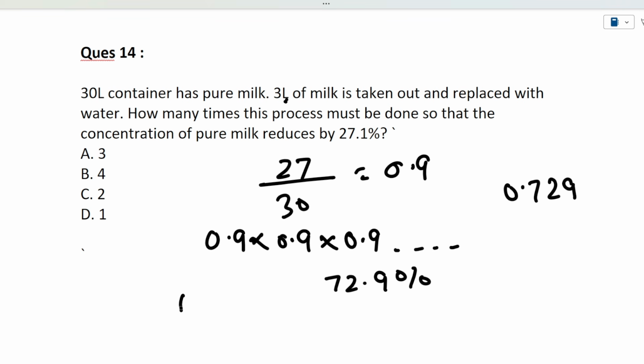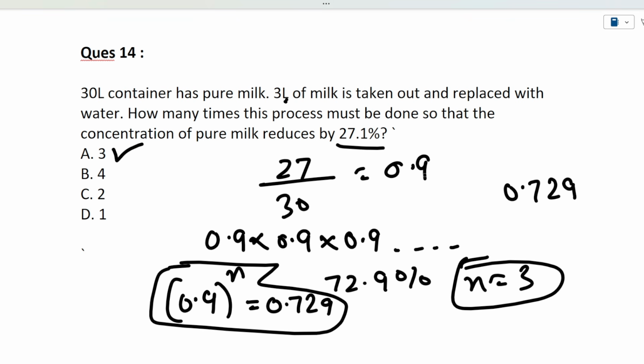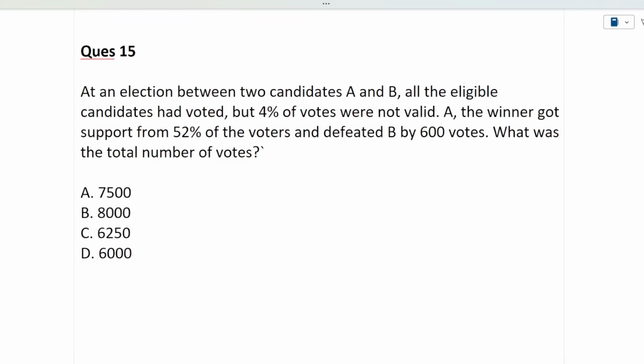If we equate 0.9 to the power n equal to 0.729, what will be the value of n? The answer n will be 3. We just need to equate it. So we have to repeat this process 3 times so that the concentration of milk is reduced by 27.1%. That is, currently it is 72.9%. I hope this question is clear to you.